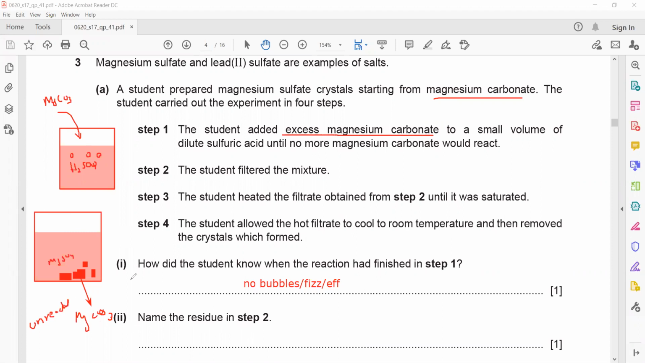Name the residue. When I filter this solution, this will be aqueous. So this will be the filtrate, which will pass through the filter paper. And what will be the residue? The residue will be magnesium carbonate. Is it clear why the magnesium carbonate is a residue?